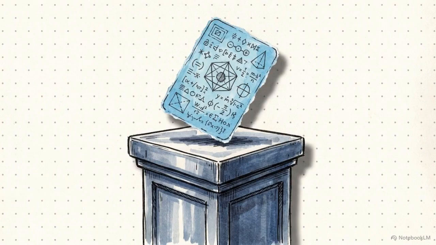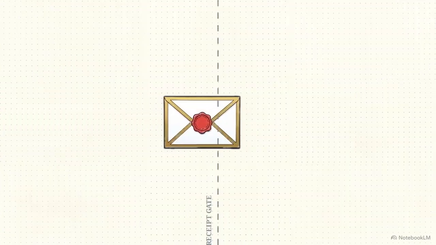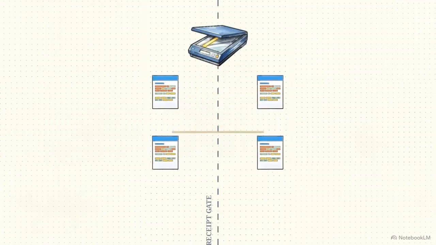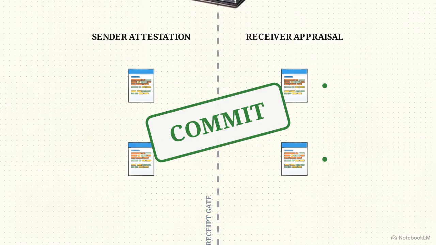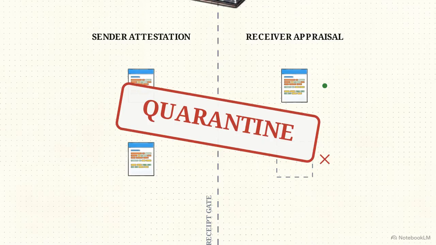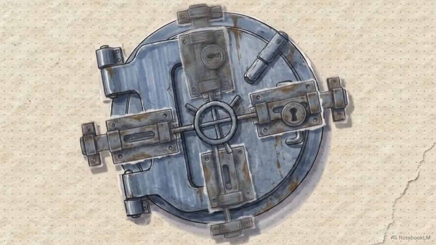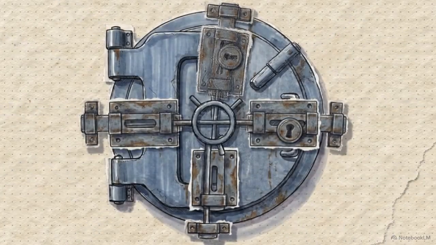When Model B completes a task, it presents a cryptographic signature to prove its work. This handoff is intercepted by the OpenLine receipt gate. The gate ignores the digital envelope and scans the internal documents. It separates the sender's attestation from the receiver's appraisal. If the evidence is present, it issues a signed commit stamp. If it's missing, it issues a quarantine. Secure handoffs require the receiver's infrastructure to independently check what a record actually establishes for the next system.